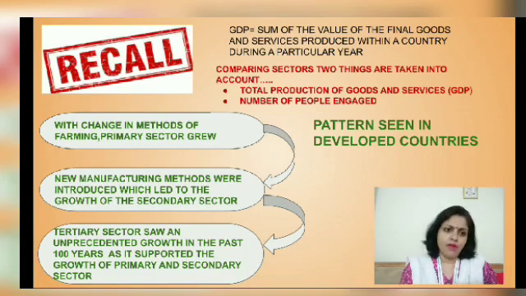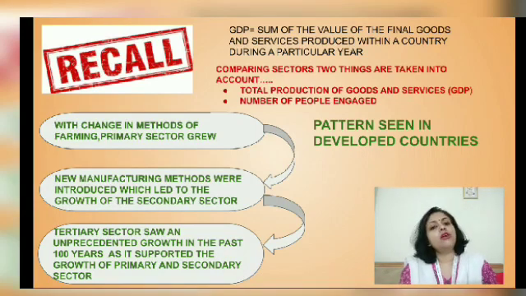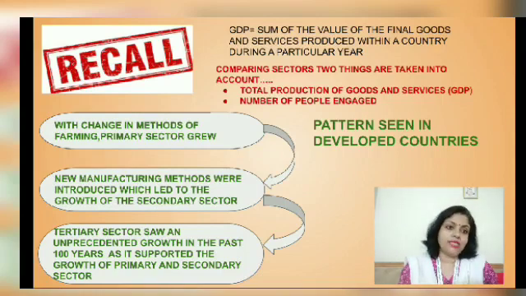Finally, in the last 100 years, we saw another transition, where the tertiary sector became the most important sector of the economy, because it saw an unprecedented, unexpected, surprising growth in the past 100 years. Why?